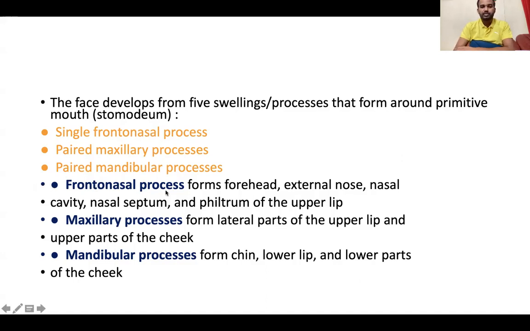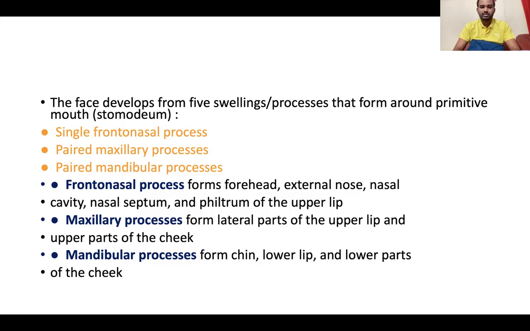Now the frontonasal process forms the forehead, external nose, nasal cavity, nasal septum, and philtrum of the upper lip. This frontonasal process is responsible for forming all these structures: forehead, external nose, nasal cavity, nasal septum, and the philtrum of the upper lip.